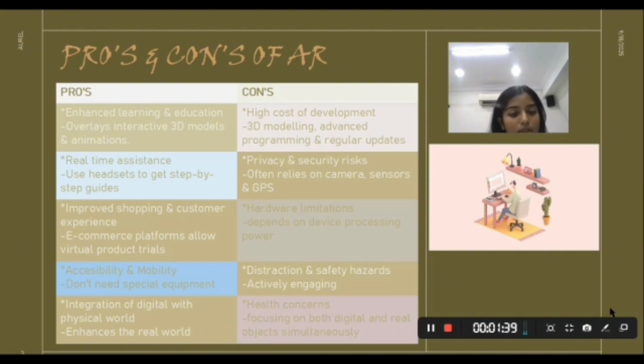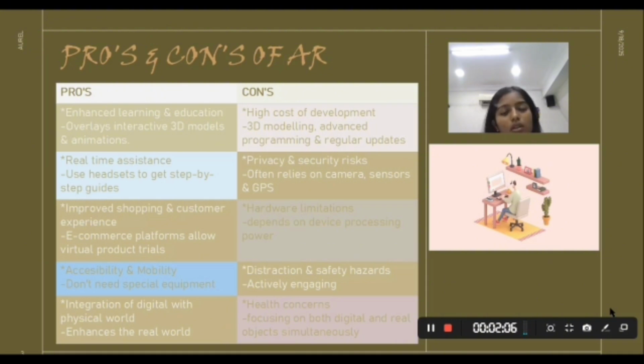Next, improved shopping and customer experience. Like IKEA, they provide an e-commerce platform that allows us to see the furniture from different angles. Accessibility and mobility: you don't need any special equipment. AR is so much easier compared to VR. You get to use tablets and laptops in order to access it. Next, integration of the digital with the physical world. It enhances the real world. You get to interact with the real and the virtual world in a balanced way.